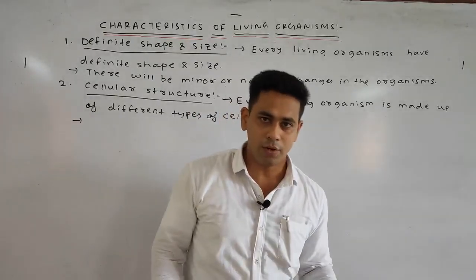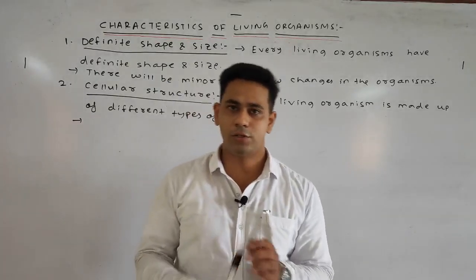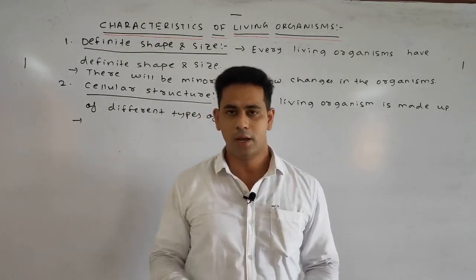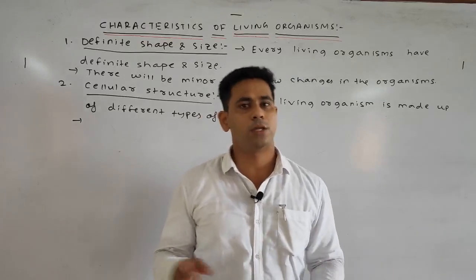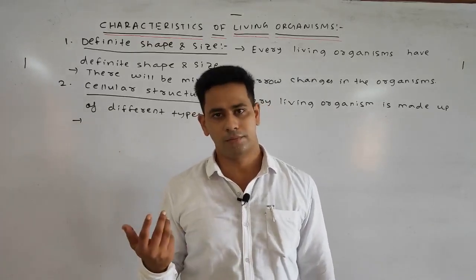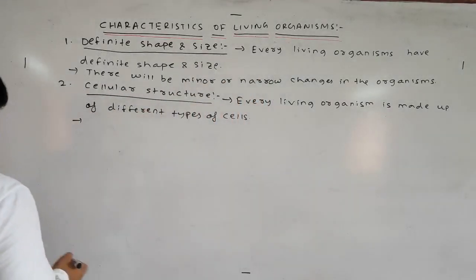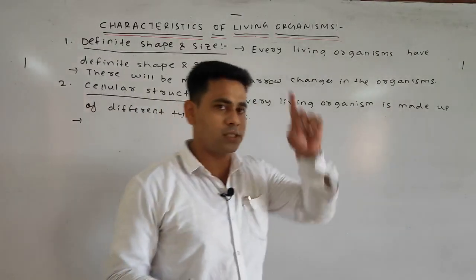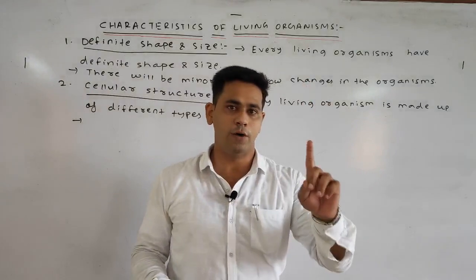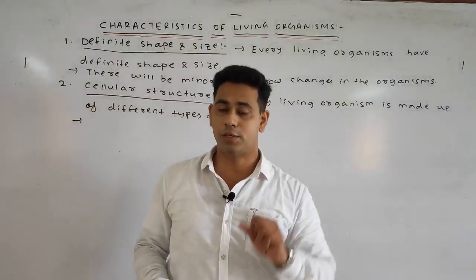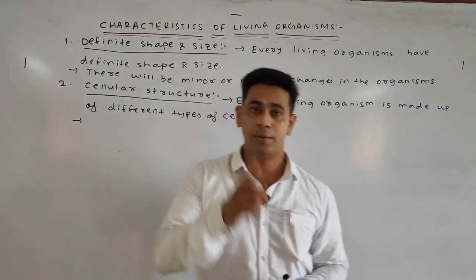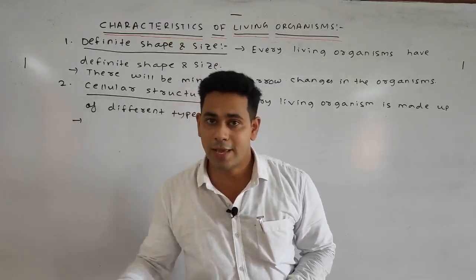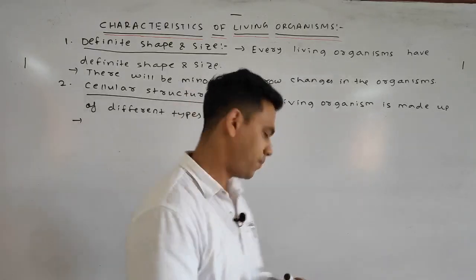Maybe it is unicellular, maybe it is multicellular. Unicellular means one cell is present, multicellular means more than one cell is present. Unicellular example is amoeba, multicellular common example is human being. From this you can conclude that the cell is the structural and functional unit of life. This could come as your 1 mark objective, and you should remember this for a whole lifetime: which is the structural and functional unit of life? Answer will be cell.